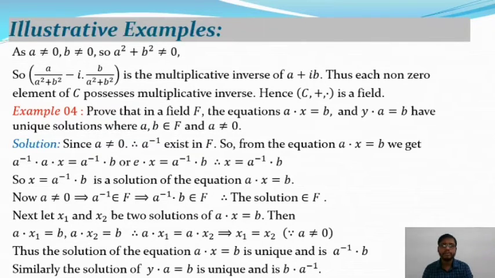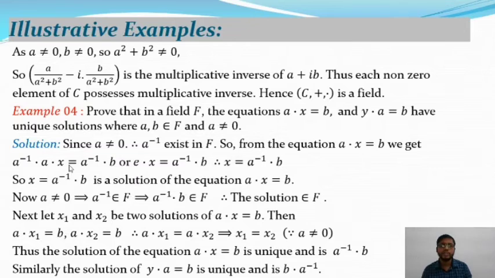From the above example we shall prove that the equation A dot x is equal to B has a unique solution, as well as y dot A is equal to B, in a field F. First of all we will prove that in a field F the equation A dot x is equal to B has a unique solution where A belongs to F.